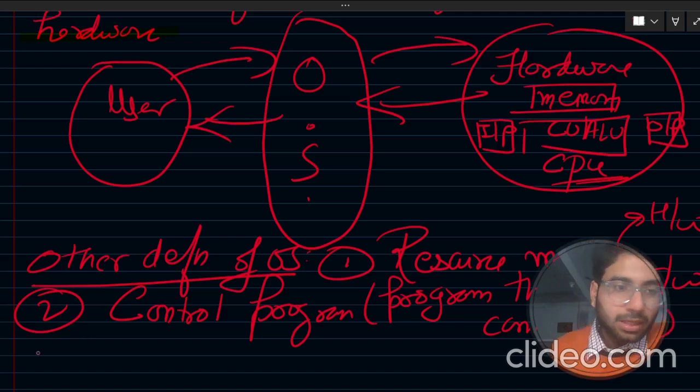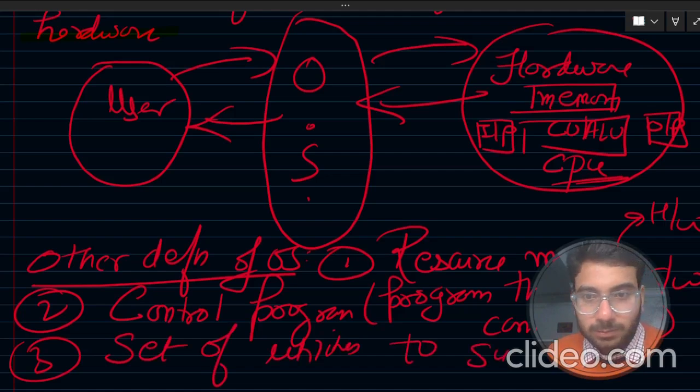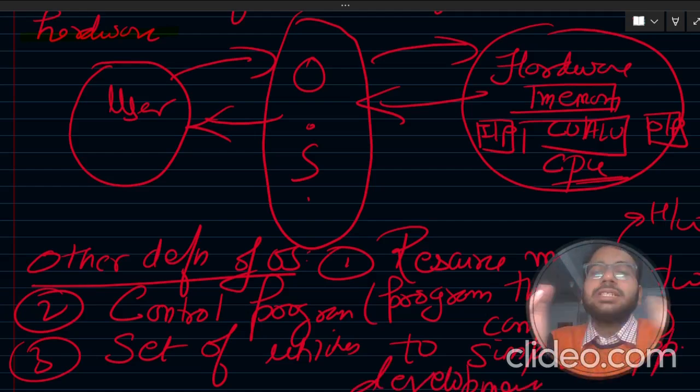All right. Thirdly, I can say that it is a set of utilities to simplify application development. So basically, it means it provides a set of utilities through which we can simplify our application development.